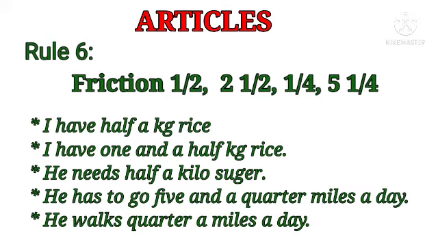I have half a kg rice. Here half is only mentioning. So you have to write a article after half. See, I have 1.5 kg rice. Here 1 is a full number, so no need to write here articles after or before. But here see, and a half. Here you have to write a article before half. Okay. Next, he needs half a kilo sugar.